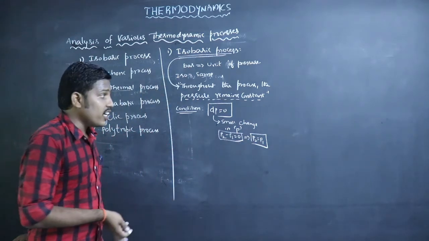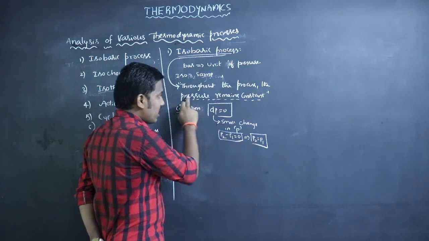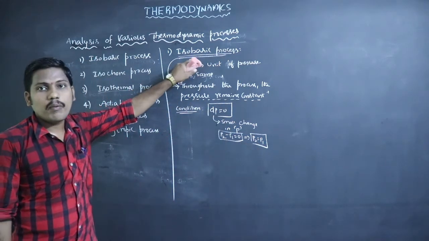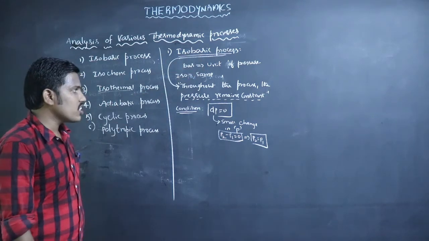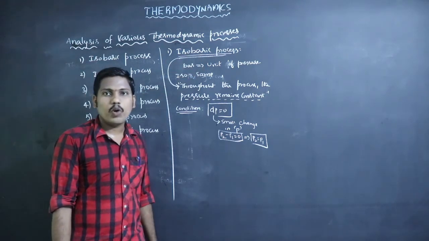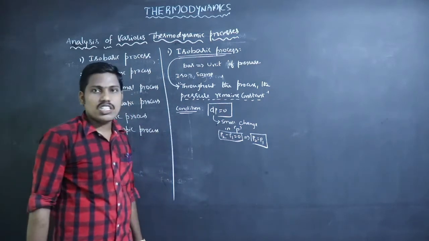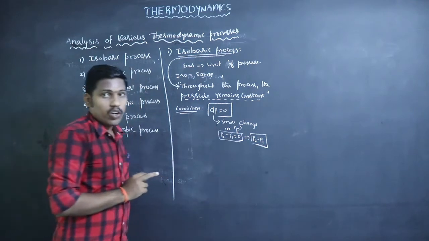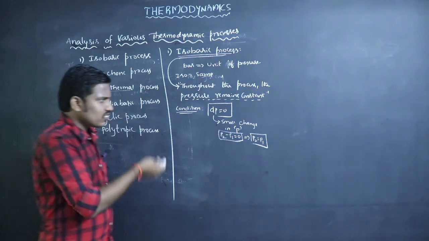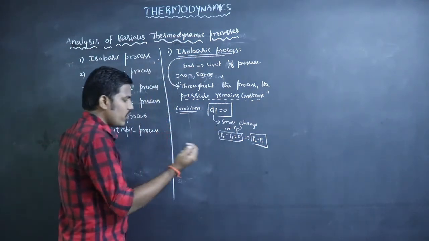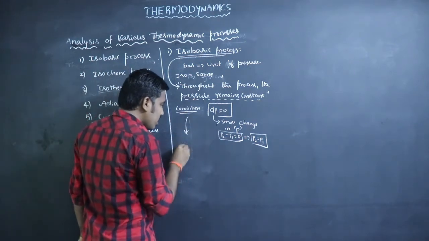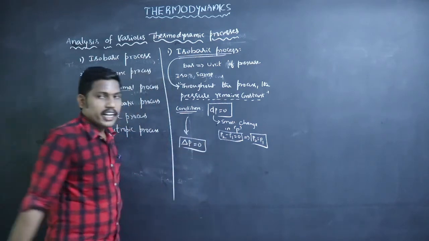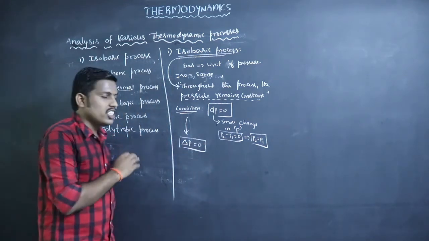The process in which the pressure remains constant is called isobaric process. So isobaric process means throughout the process, the pressure remains constant. So the condition for this process is dP equal to 0. And I will tell about one small thing in this process. Someone says that delta P is 0 is the condition for this process.